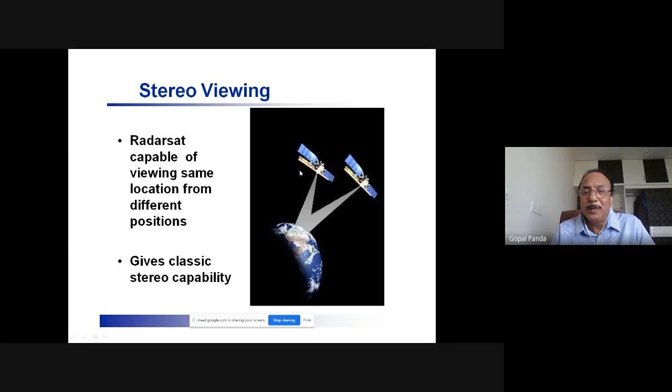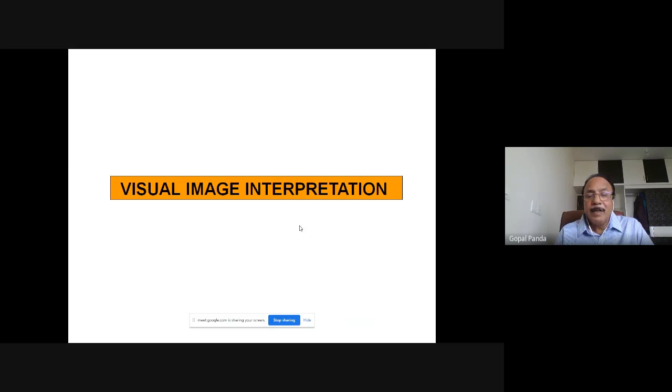So these radar satellites collect the information from two different places. And these two different places can correspond to a person standing at this height from the ground with their two eyes. These two eyes fuse together for a particular area to give a 3D image of that region. As we see with our two eyes, we see objects in three dimensions. Similarly, this can be fused through the stereoscope to get stereo viewing and a three-dimensional image in the laboratory, and then we can go for interpretations or any other kind of applications. So this is how useful microwave remote sensing is.